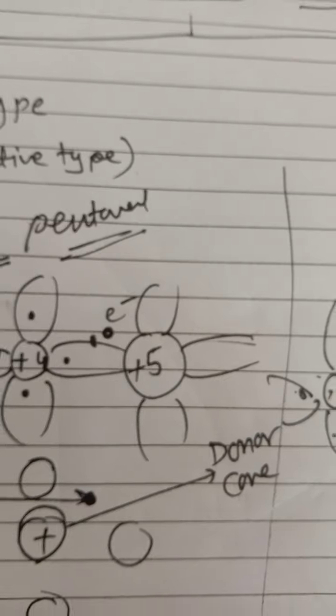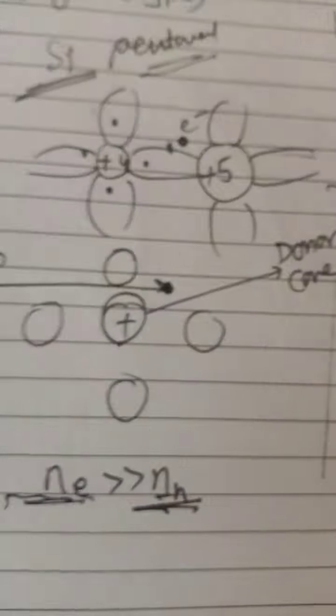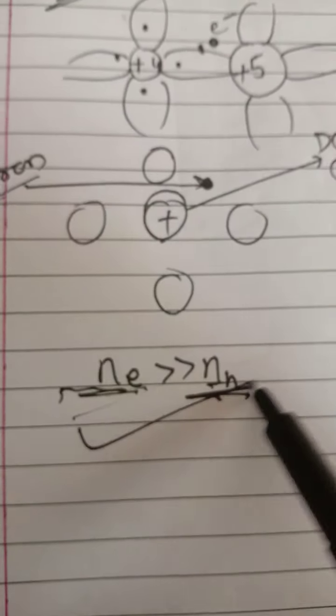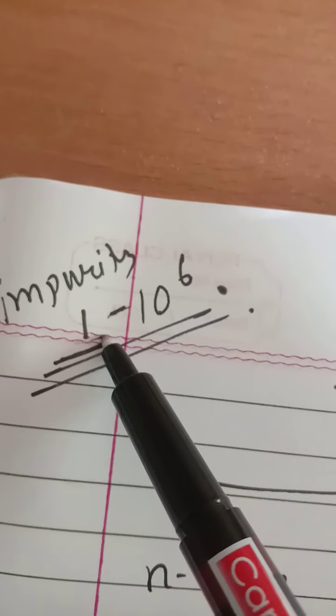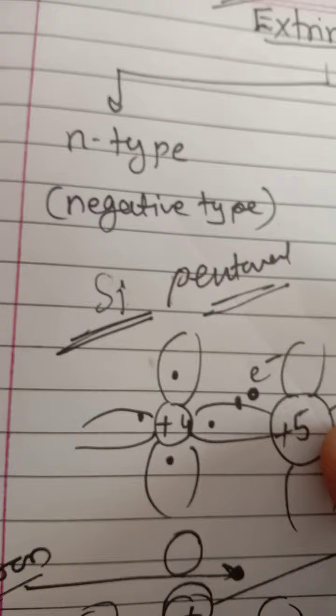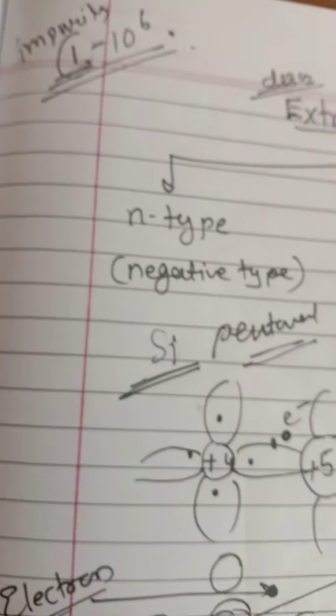So when you are writing the difference between N type and P type, these are some important points to mention in the notes, especially Ne far greater than Nh for N type, and for P type Nh is far greater than Ne. And you know how much impurity we add? Out of 10 to the power 6, only one impurity, that is, we add only one molecule to the whole atom. 10 to the power 6 means out of 10 lakh we have only one drop. In this also and this also.